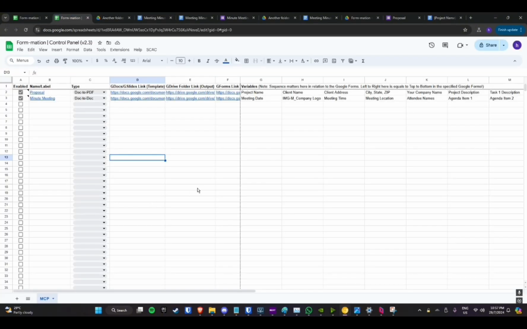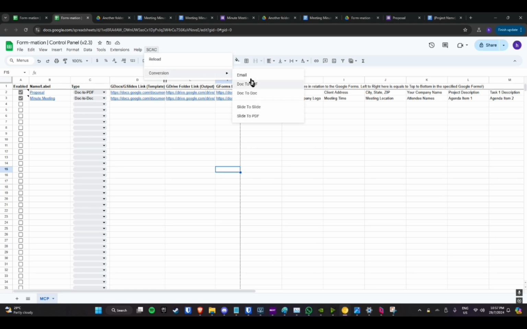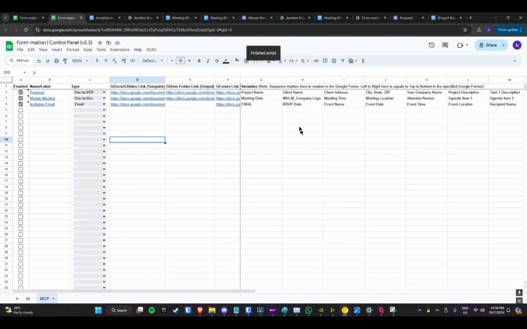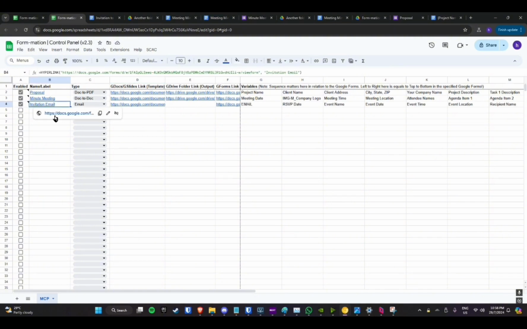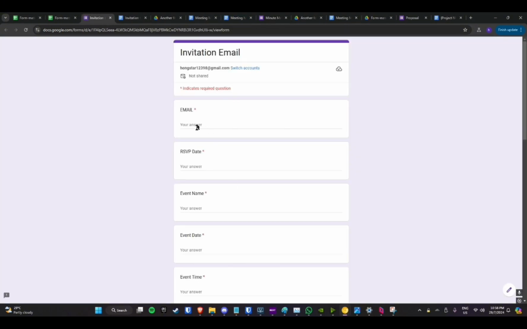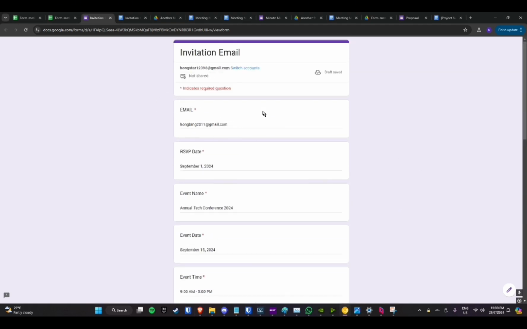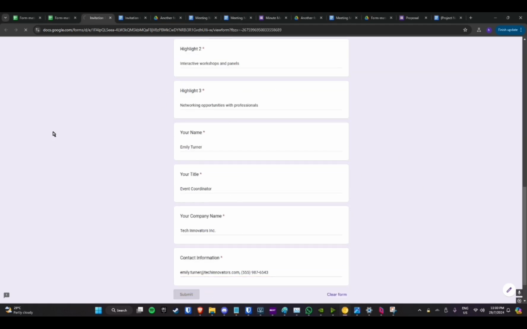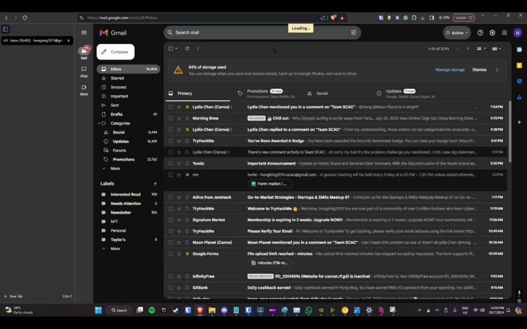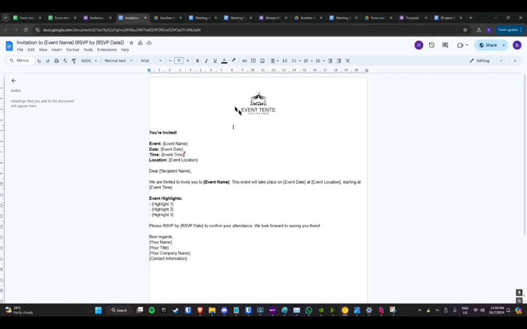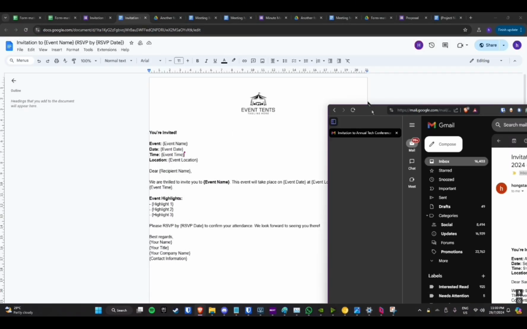Lastly, I'll be showcasing the email type. So here, click on SCAC, conversion, and email. When the script is done running, here, it will notify you that the invitation email form is ready. After entering all information for this form, including the email that this is going to be sent to, click on submit. Here is the email from the template earlier. For reference, this is the template.